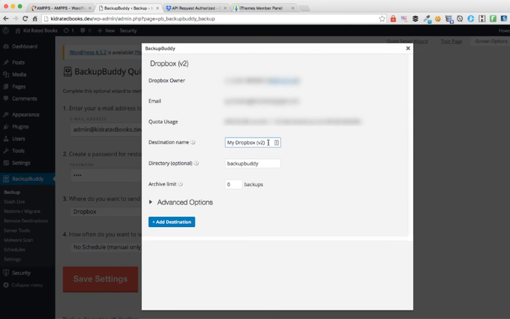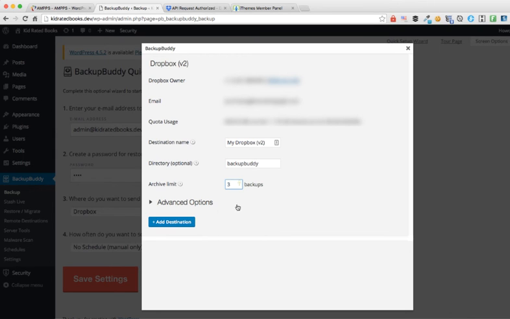So here you can enter a destination name. You can leave it as is, that's fine. You can just enter Dropbox if you want, that's fine. We'll leave everything as default. Now over here, archive limit. I normally like to keep an archive limit. 3 to 7 is the most that I normally keep. It's really up to you how many you keep. Just remember, backups can be very, very large. So if you put a very large number here, then your Dropbox will fill up very quickly as well, depending on the size of your backup.